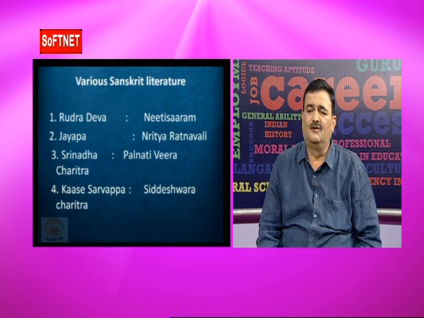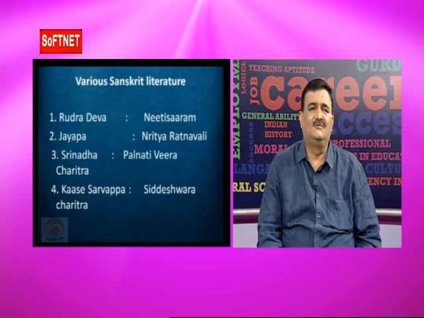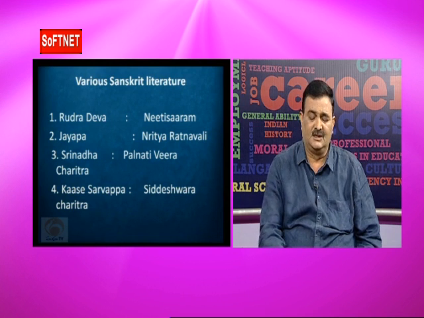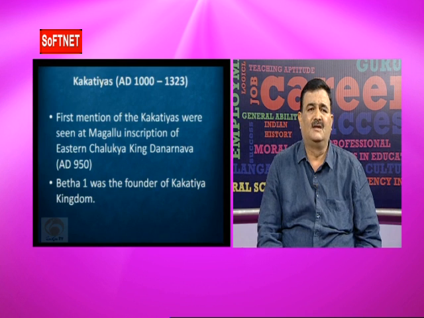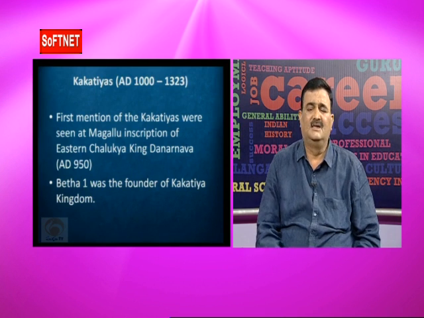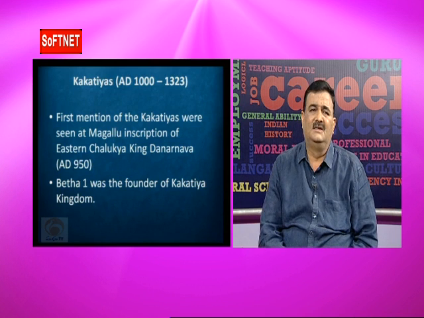And the fourth one is Kasha Sarvappa. He wrote Siddheswara Charitra. In his book, Kasha Sarvappa wrote about the religious conditions at the time of the Kakatiyas. That is one of the important books. So these are the important books for knowing the Kakatiya history, to reconstruct the history of the Kakatiyas. These are the important inscriptions and sources to know the Kakatiya history.